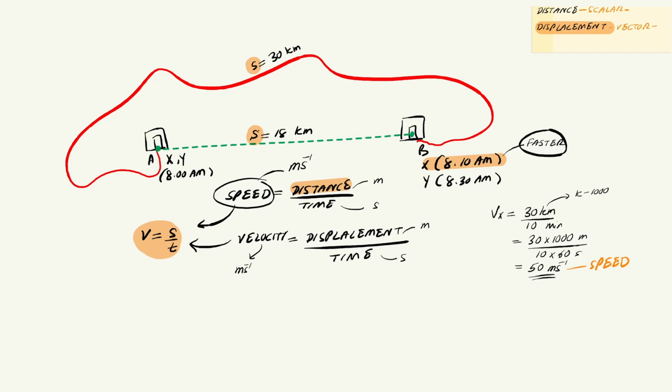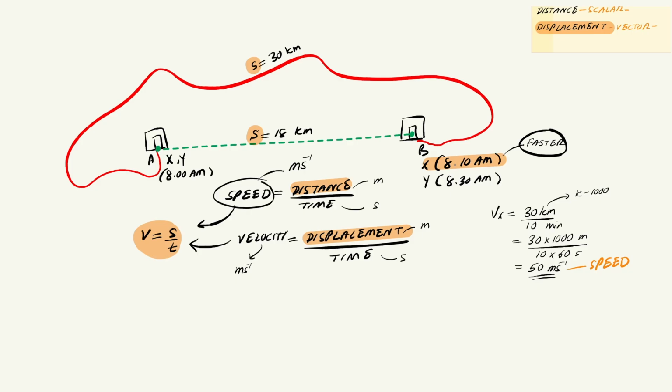But here's the key difference. Velocity is a vector and speed is a scalar. The reason is simple. Velocity is built from displacement, and displacement is a vector. Speed is built from distance, and distance is a scalar. So let's find the velocity of x.